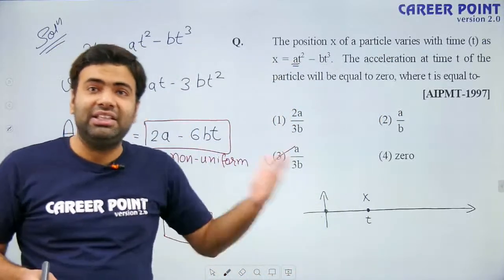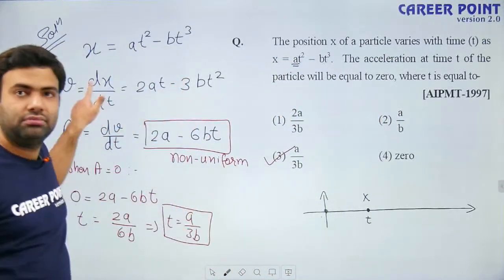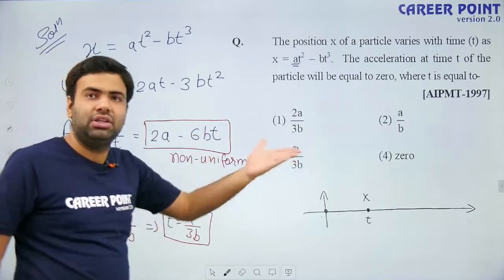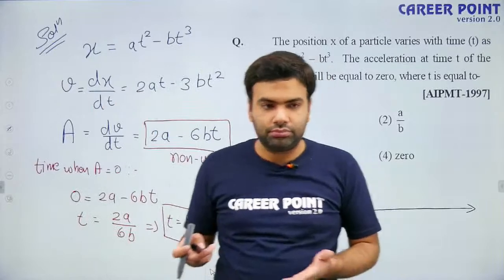Okay, if x is decreasing, that means velocity is negative. If x is increasing, that means dx by dt is positive, velocity is positive. Okay.